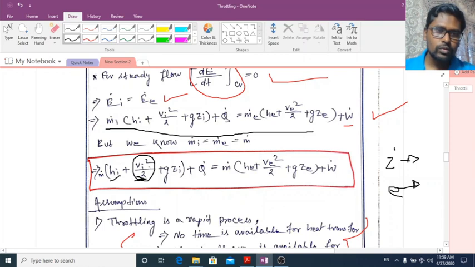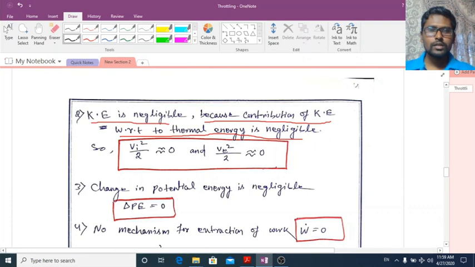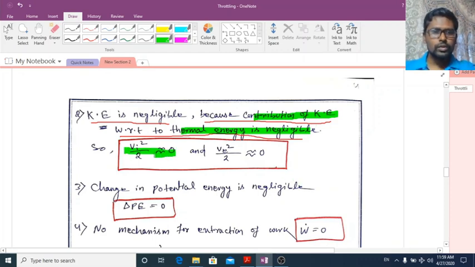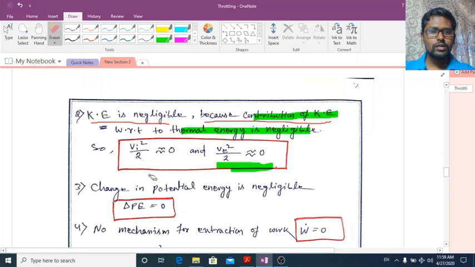Similarly, here also this V square by 2 can be neglected. As the contribution is less, we can neglect the kinetic energy. So Vi square by 2 is nearly 0, and this V square by 2 is also nearly 0.